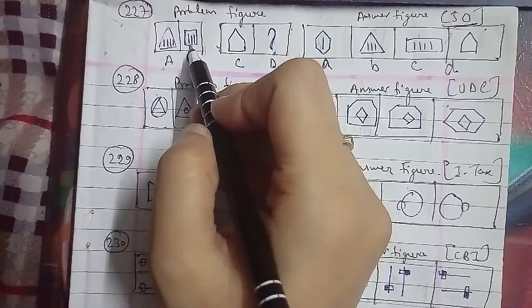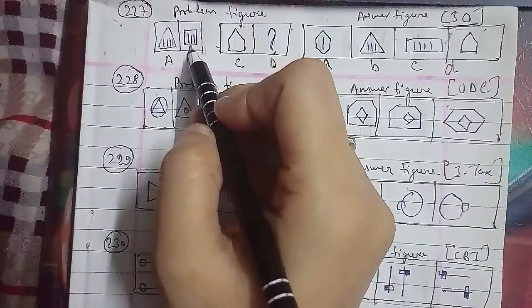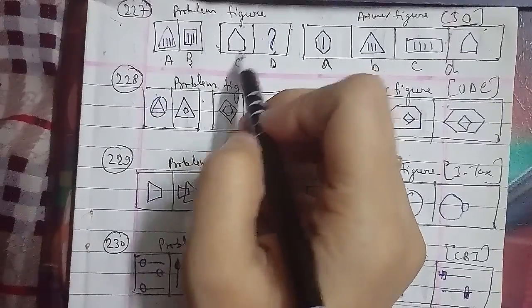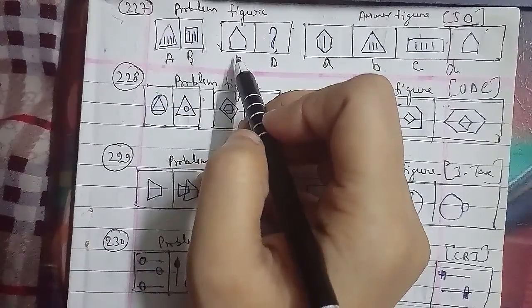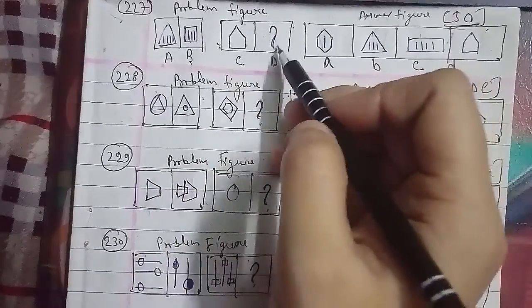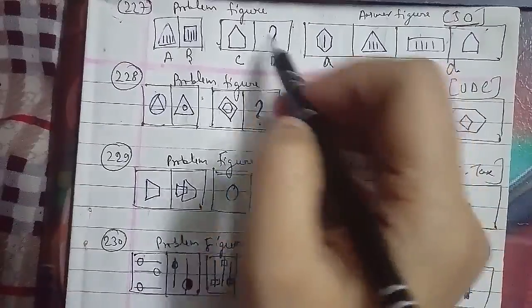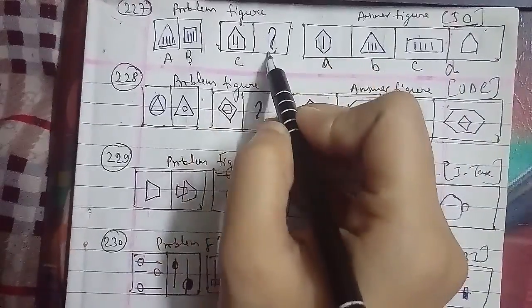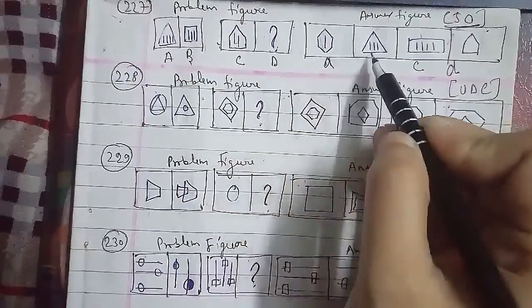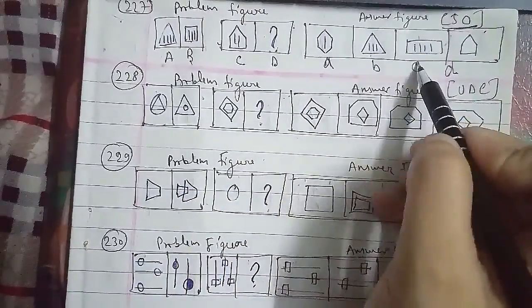So in the same case, if you go ahead with the pentagon here, which is your C figure, the pentagon has been represented here as well, and we will have to find out the other one; inside it there are two lines. This is your figure A, this is your figure B, this is your figure C, and this is your figure D we have to find out as well.